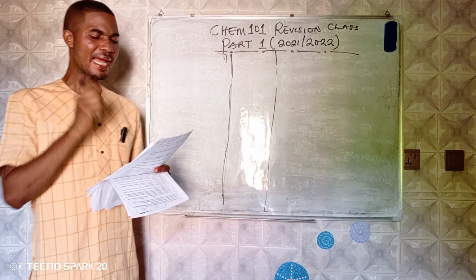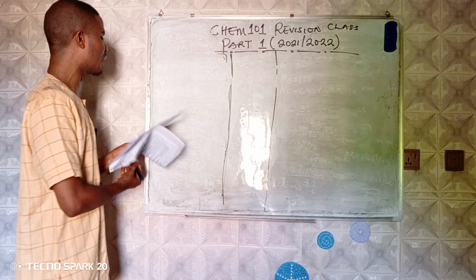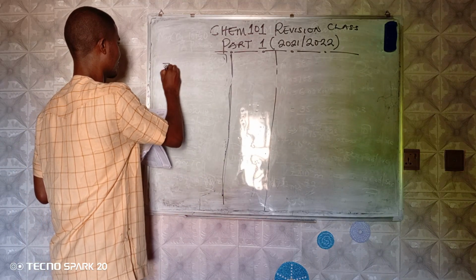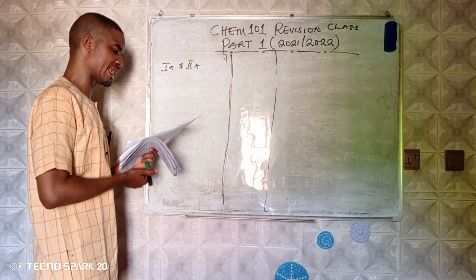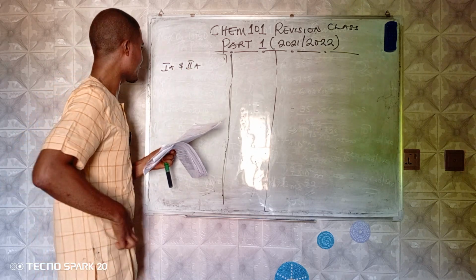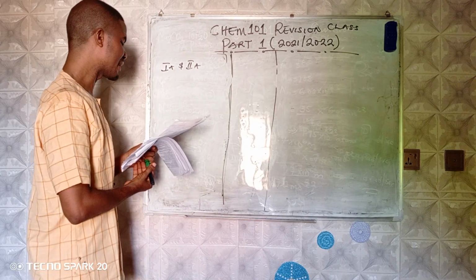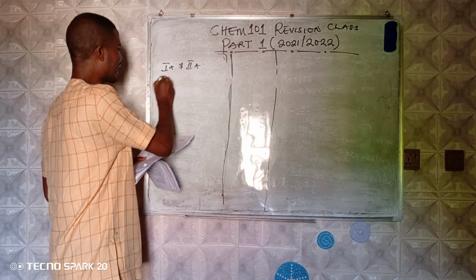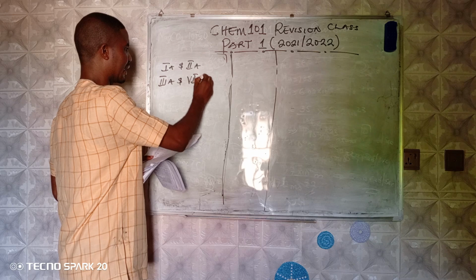Another one. Elements in the S block consist of subgroup 1A and 2A. Elements in the P block consist of subgroup 3A and 7A.